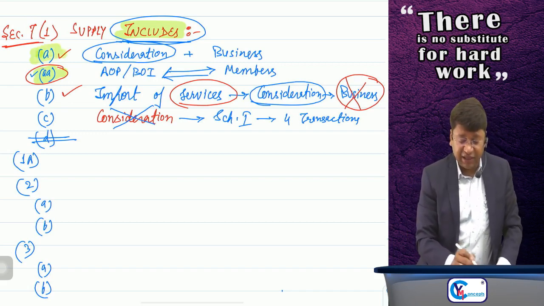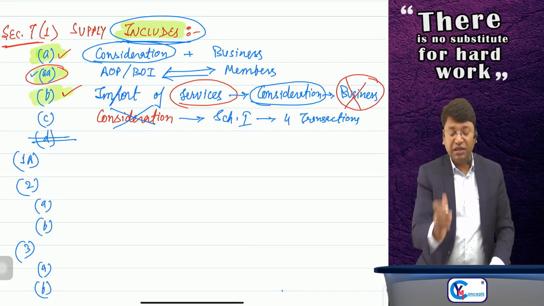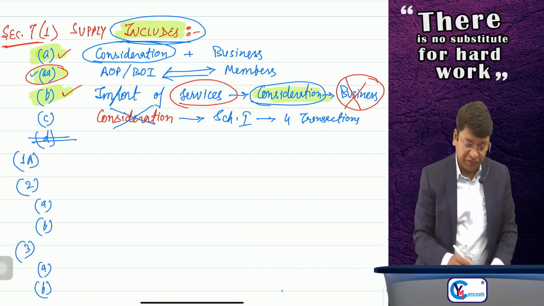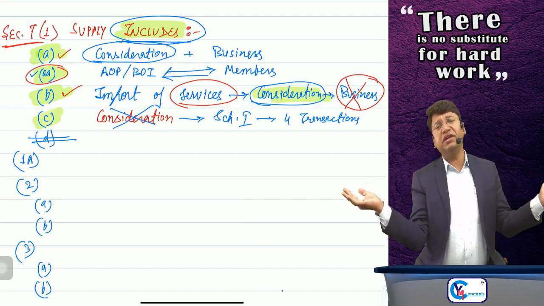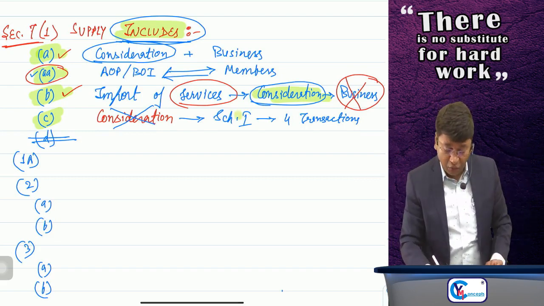Clause number A says that it should be for a consideration plus in the course or furtherance of business. Clause number B says that import of services should be for a consideration whether or not in the course or furtherance of business. Clause number C says that, don't worry, even if it is without consideration, it is still a supply if the transaction is covered in schedule number 1.